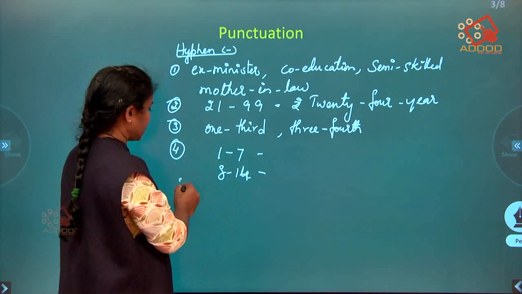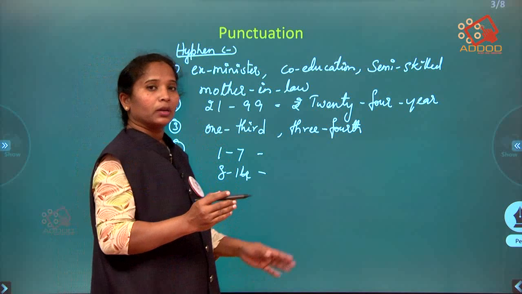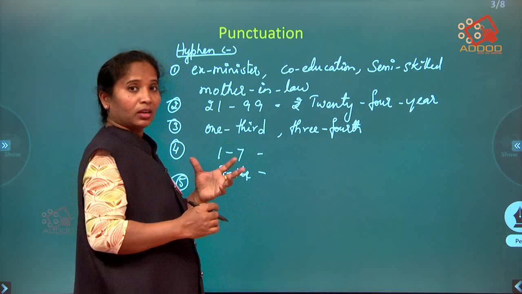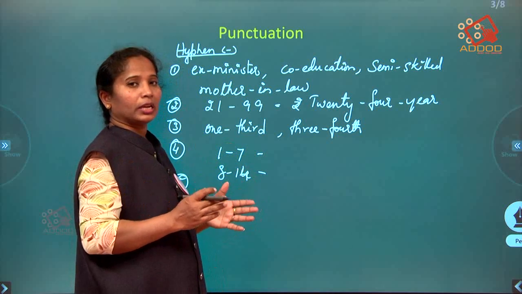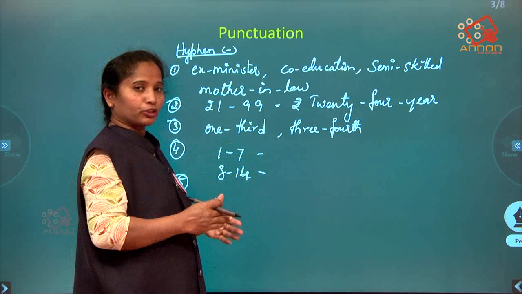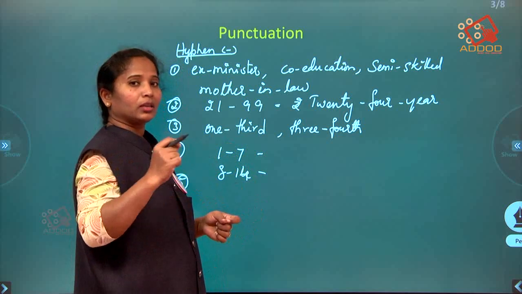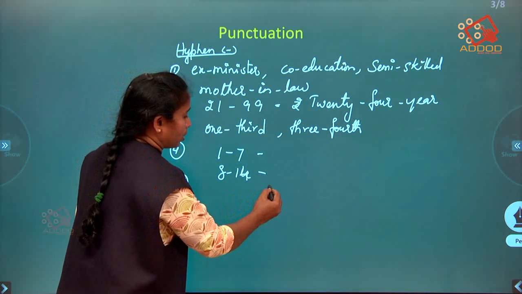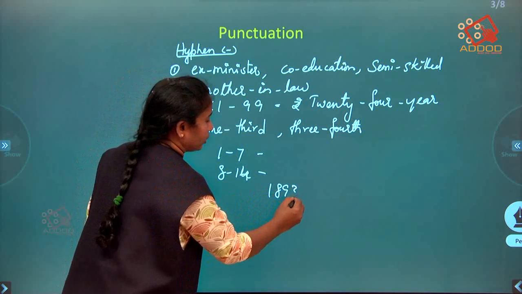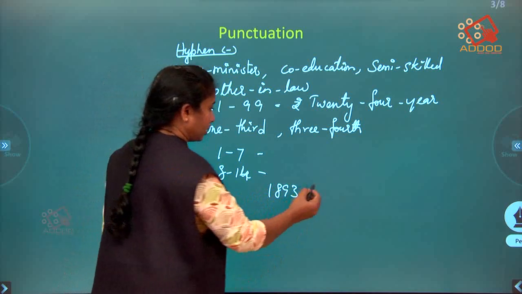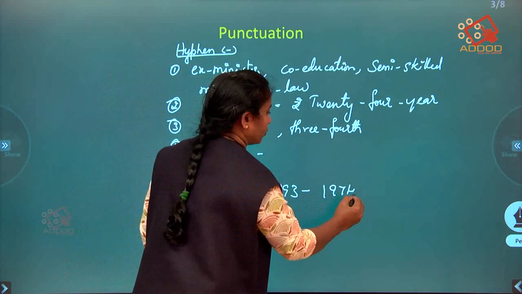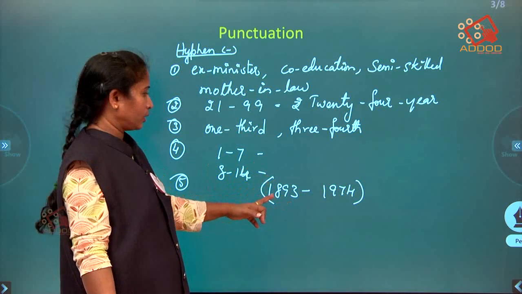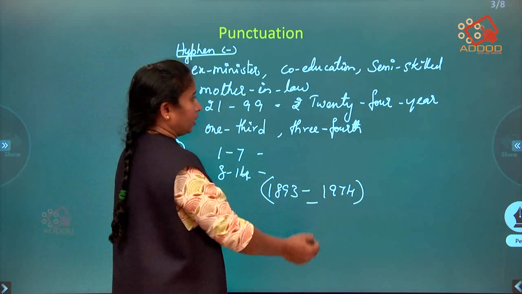Again we can use hyphens to show the duration or period of time, especially in literature, where we indicate an author's year of birth and year of death, saying so-and-so author was born in 1893 and died in 1974. This is how we indicate the author's period of time. So here also we can use a hyphen.